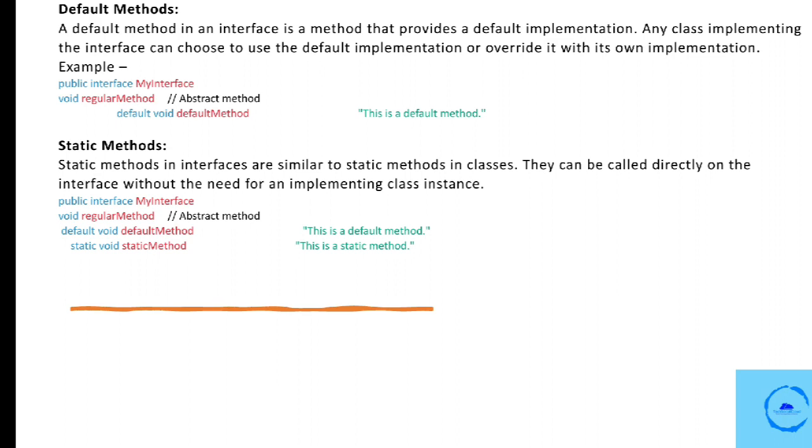So classes implementing my interface can choose to override a default method, but they are not required to provide an implementation of a default method unless they want to customize it. Now, static methods. Static methods in an interface are similar to static methods in classes. They provide a way to include utility methods related to the interface. These methods can be called directly on the interface without the need for any implementing class instance. Static methods in an interface are declared using the static keyword, and they are often used for providing utility methods related to the interface's purpose or organizing code in a modular and reusable way.